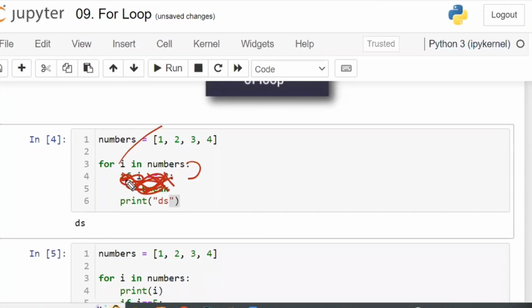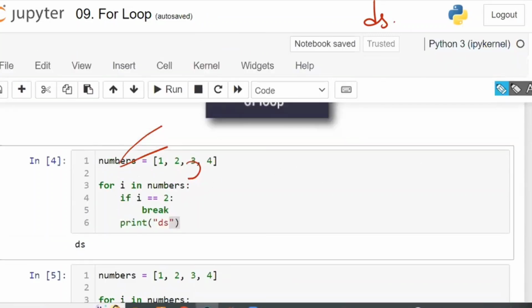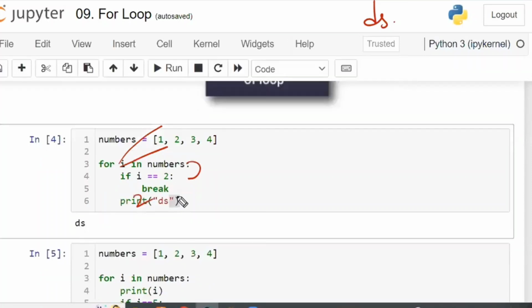If block means these two lines are ignored. ds will be printed. i is equal to 2 entered. Since i is equal to 2, the condition is satisfied. Break means it will stop. Immediately the entire for block will be stopped. Right?